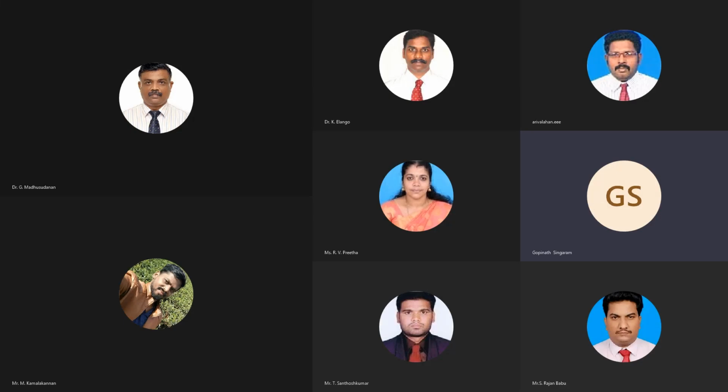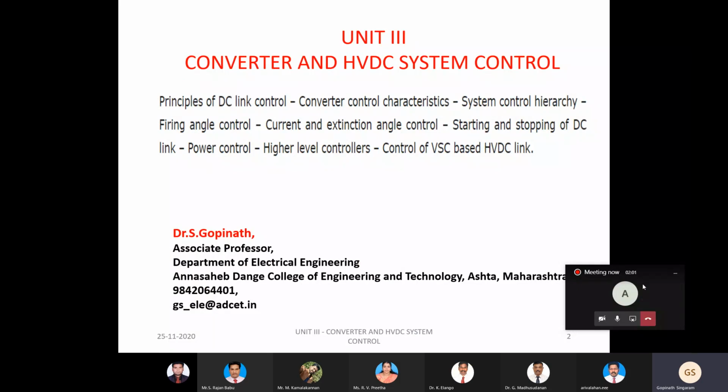Unit 3 will be purely dedicated to the control parameters, that is, converter and HVDC system control. These are the contents of today's presentation.